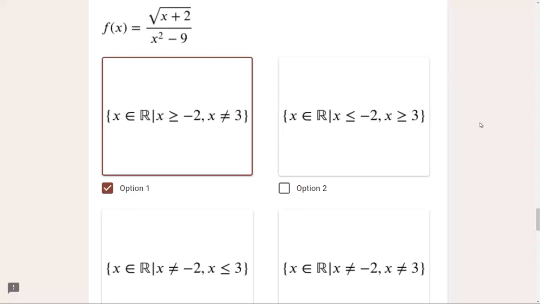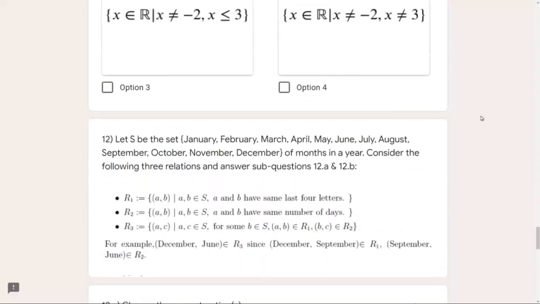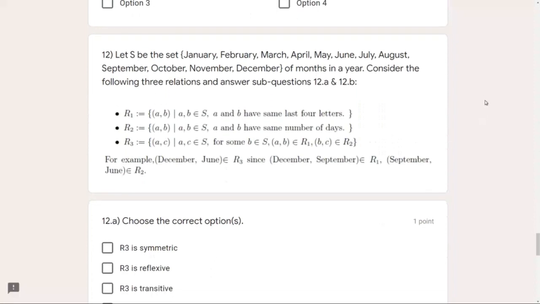All right. Now, the 12th question is one of the most interesting ones, I guess, because I have seen many people having problems with this. Even I had a problem when I was solving it, and I took around 30 minutes to do this. So basically what it says is, let S be the set of all the months of a year, the names of the months: January, February, March, and till December. Now we have been given three relations on the basis of this set S.